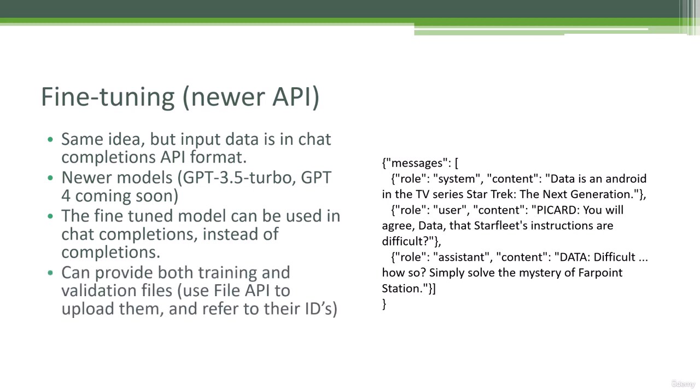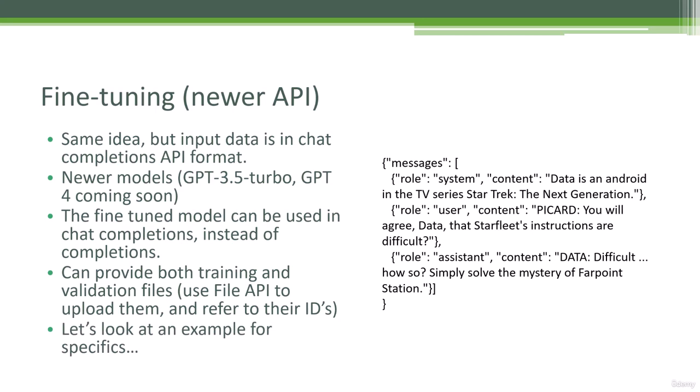Also, something that's kind of neat is you can provide both training and validation files to this fine-tuning job. You use OpenAI's File API to upload those ahead of time, and then you'll refer to them by their IDs in the subsequent requests to create that fine-tuning job. This gives you some actual metrics on how well it's doing on creating the responses in that validation file. So it's not entirely a subjective measurement anymore. You can actually get some numbers around how well it's doing in predicting what Data would have really said.